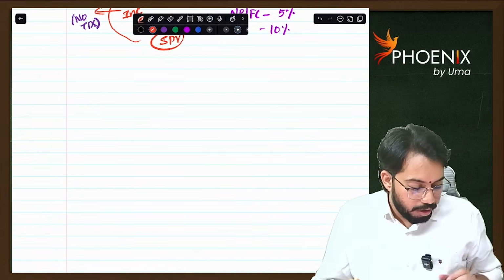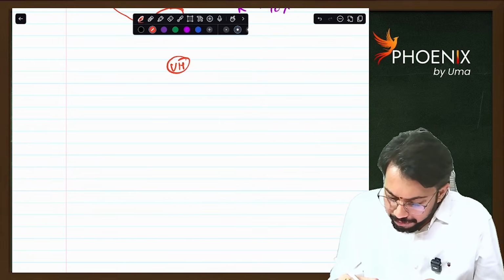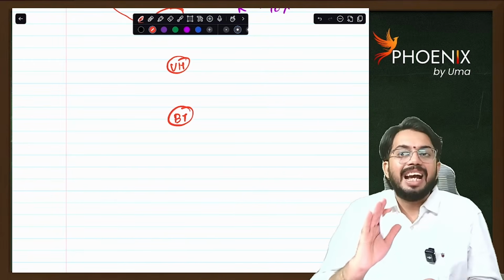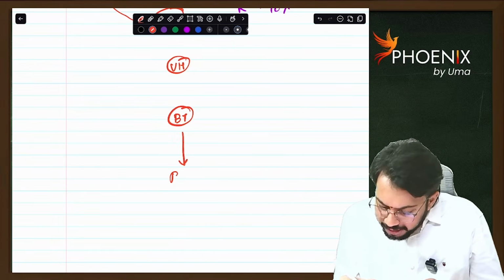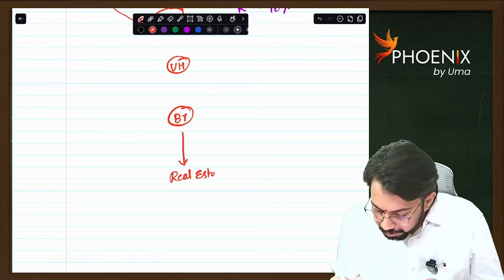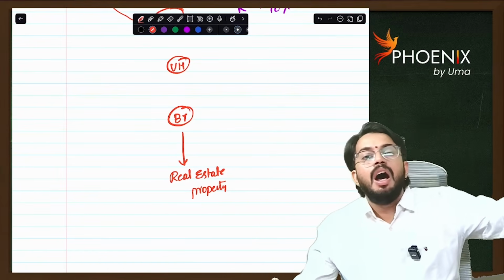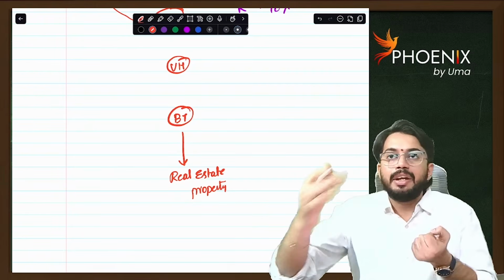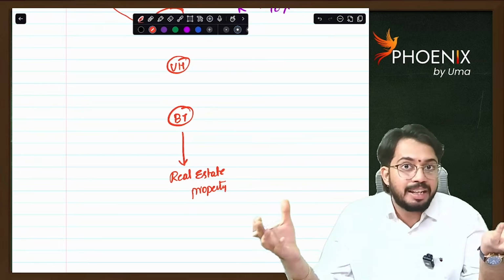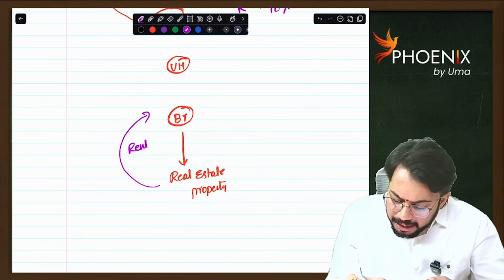Same. Now we will discuss rental income. Unit holder is there, business trust is there. This time business trust did not invest in a special purpose vehicle. Business trust purchased real estate property. Let's say 1 lakh units are sold to 1 lakh people and 10 crores were taken. Using this 10 crore, one mall was directly purchased, a real estate property. Now, from this real estate property, rental income will be received by business trust.